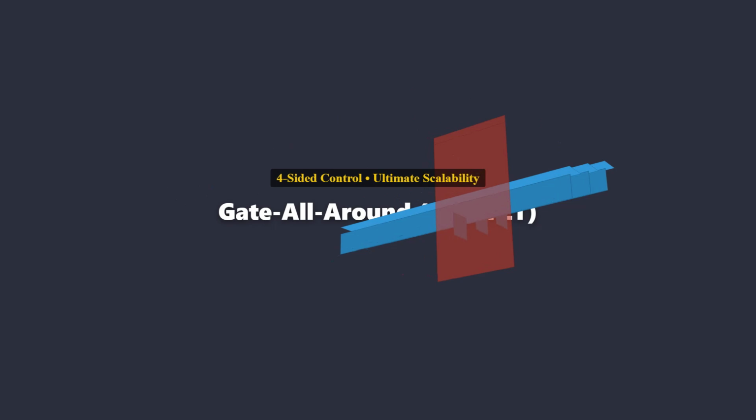Gate all-around structures typically utilize horizontal silicon nanowires or stacked nanosheets. Nanosheets offer superior electrostatic control compared to FinFETs because the gate controls the channel from all 4 sides simultaneously. This structure further minimizes drain-induced barrier lowering and allows for a better current drive per footprint area. Gate all-around technology is critical for extending Moore's law into the sub-2 nanometer regime, successfully maintaining necessary power efficiency and